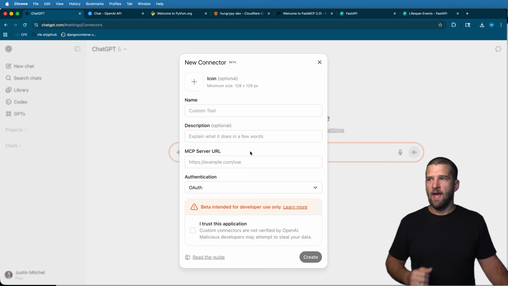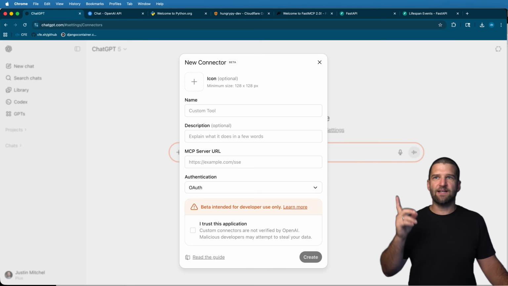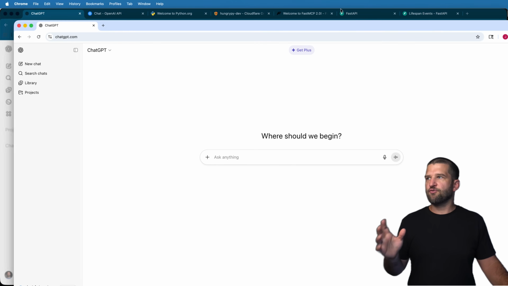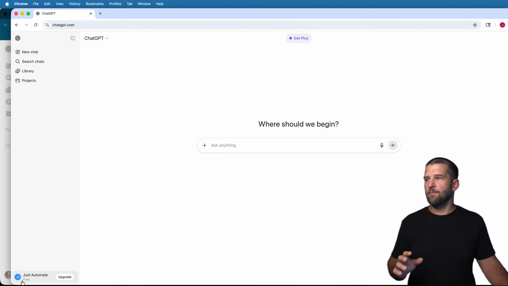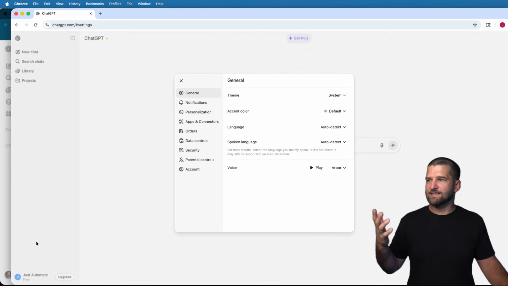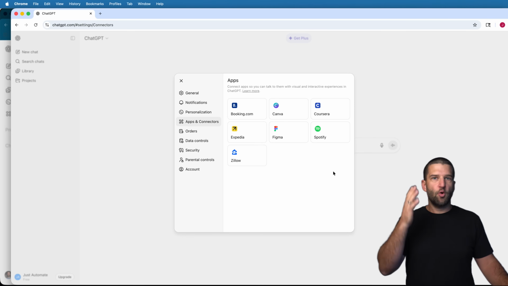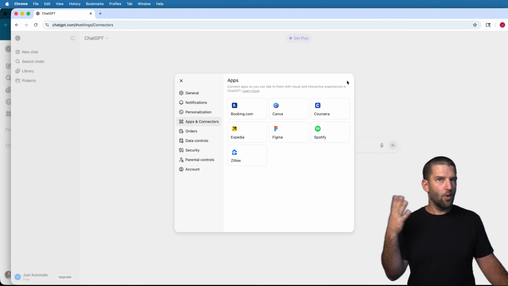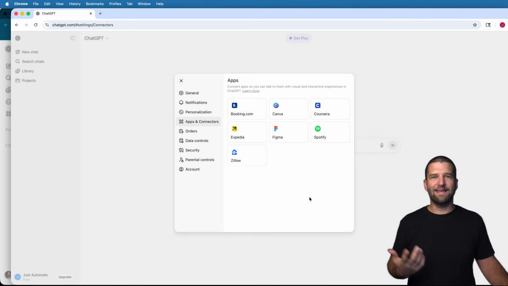server URL. Now, this is not the only place to do this. I'll show you another place in just a moment, but I also want to show you what it looks like when this stuff's not there. So on a free account at chatgpt.com, I open up my user, I hit settings, and I can see apps and connectors is still there. At this point, maybe it does say create and you are able to use it. But in my case, I can't. I actually can't create an app in here.